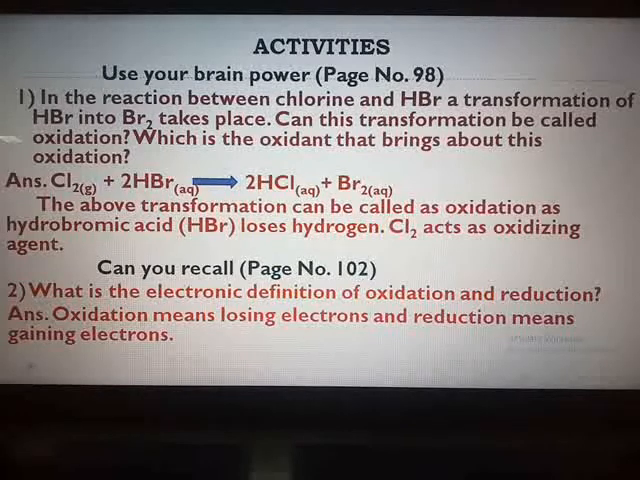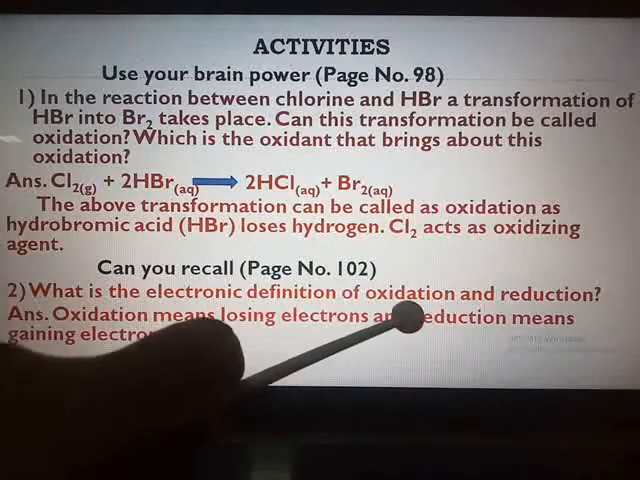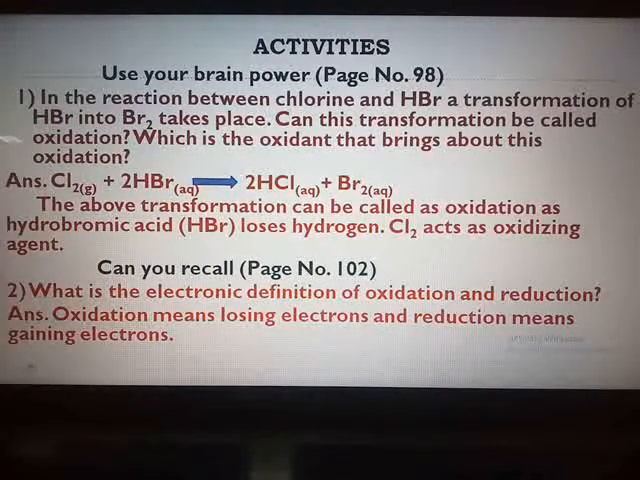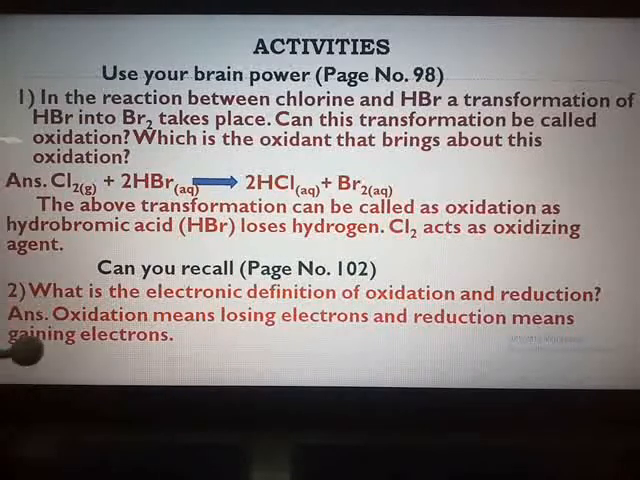Page number 102, in the center of the page you have a very small activity. Can you recall? Page number 102, towards the bottom of the page you have, can you recall? What is the electronic definition of oxidation and reduction? Electronic definition you have studied in chapter number 3. Oxidation means losing electrons and reduction means gaining of electrons. This is the electronic definition.